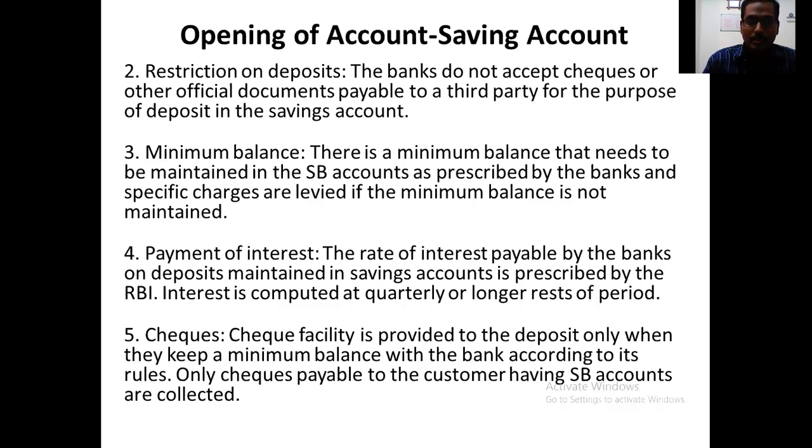This percentage of interest is monitored by RBI, the Reserve Bank of India, which is the central bank in our country. The interest is usually paid quarterly, like every 3 months, depending upon the amount in the customer's saving account.